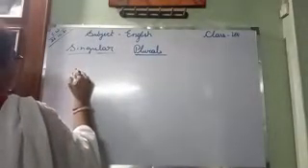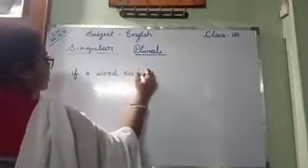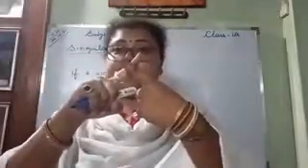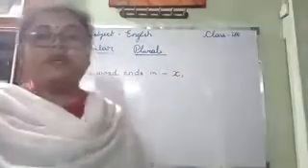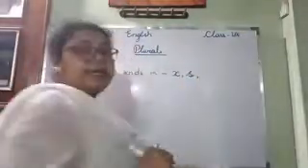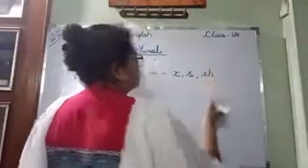If a word ends in X, S, SH, CH and double S, okay.